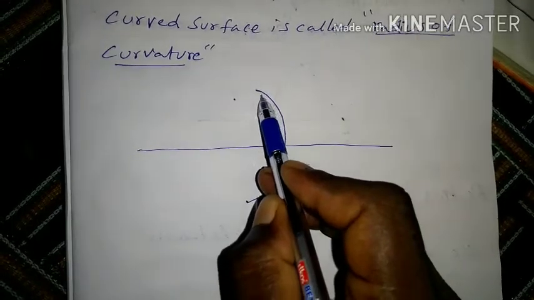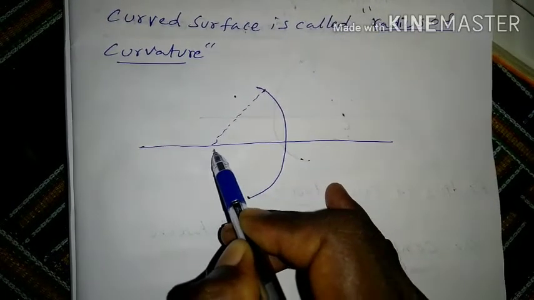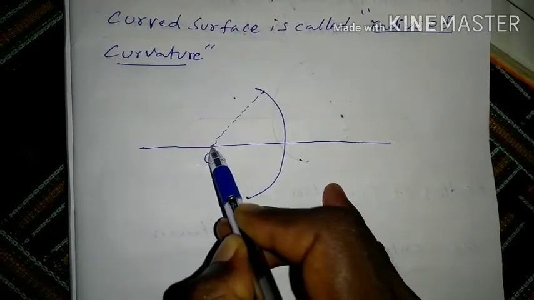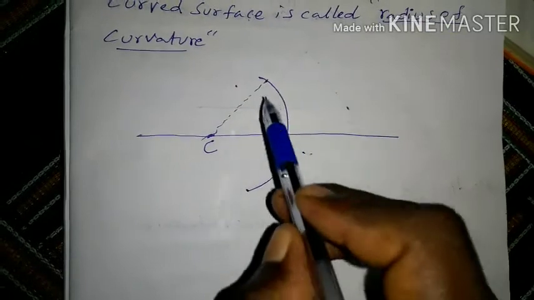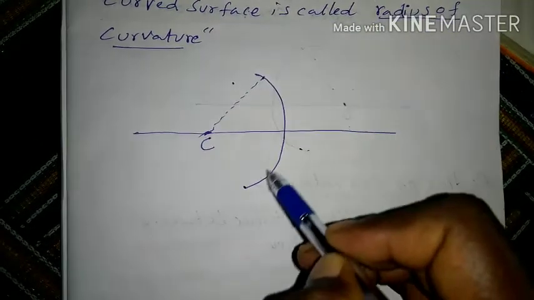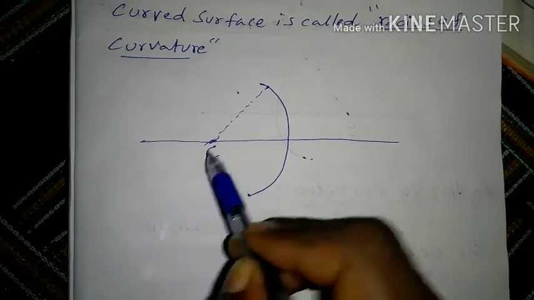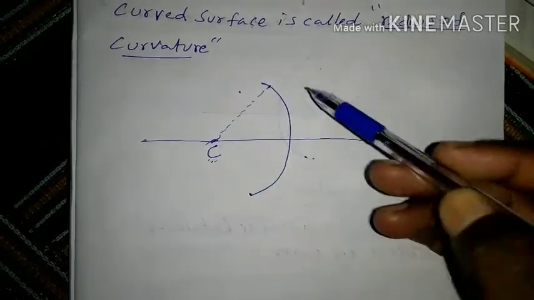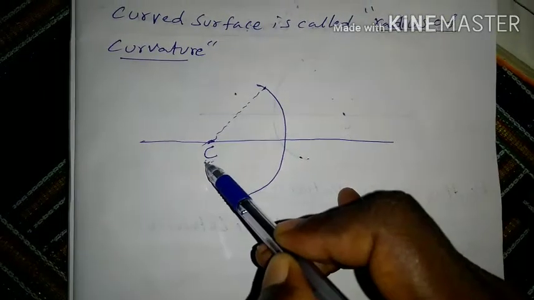Draw the line, an imaginary line, and mention C. This is the curved surface and C is the center of curvature.